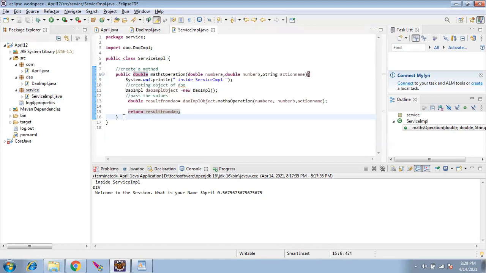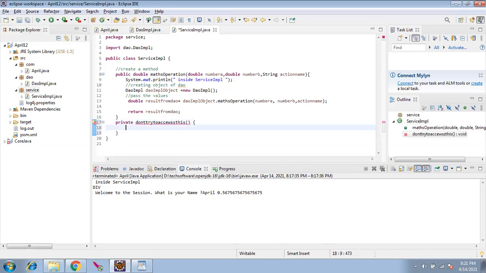Let's say I'll have one more method here. I'll keep it as private, which means this is my own method. Don't try to access this. You'll not worry about this. The return type should be void. Okay, we'll have this method.